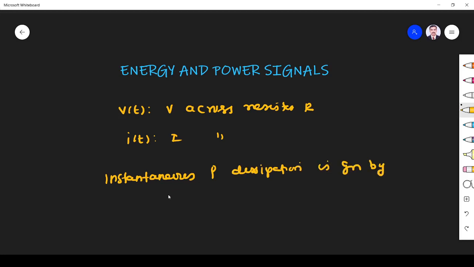P of t is equal to v into i, so v of t into i of t. What is this? Instantaneous power dissipated at a particular instant.